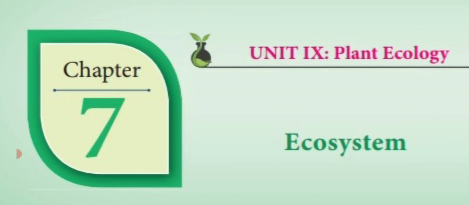Example, forest ecosystem. Then another one, parasite ecosystem, which shows a gradual increase in organisms at each successive trophic level, that is known as inverted. So those are all the three shapes of pyramid of number.